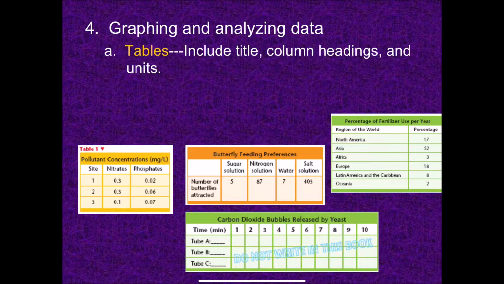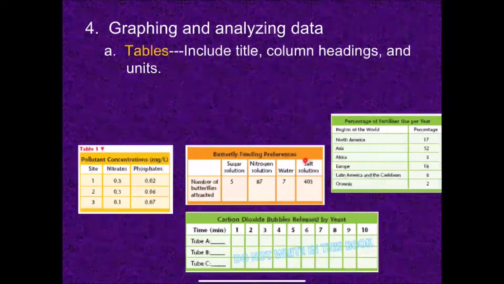A table includes a title. Well, actually, these examples don't have a title, so there should be a title at the top of what this data is representing. There should be column headings, so these are called columns, right? And so there should be headings at the top of each column. So in this case, this column is going this way. You have the heading for that, and then you have labels for these columns, although they're pretty short.